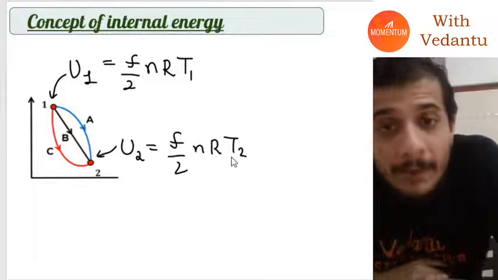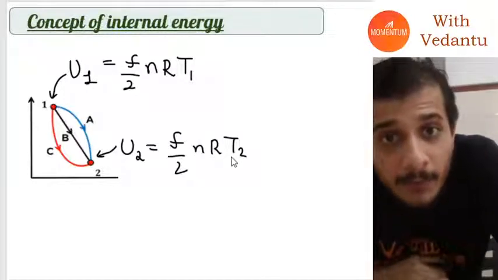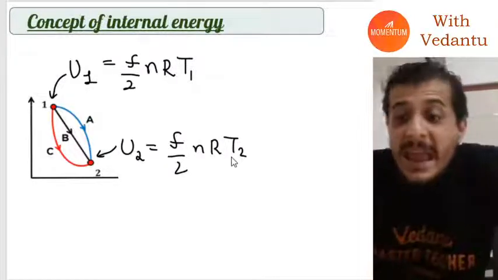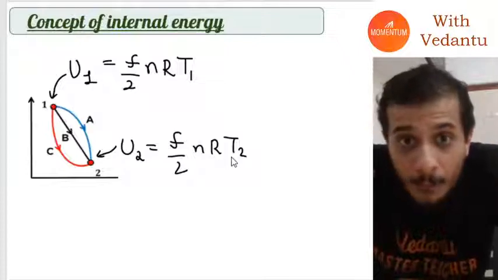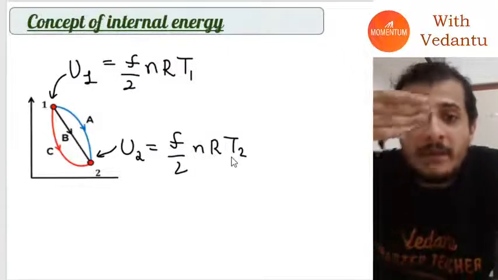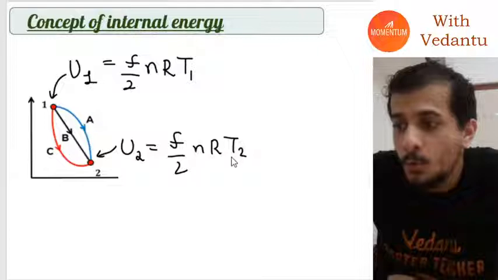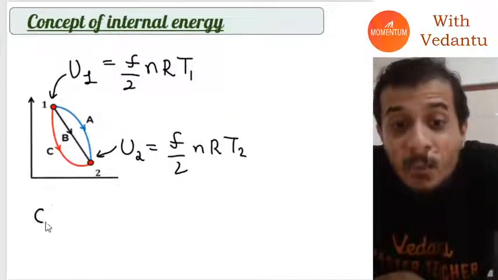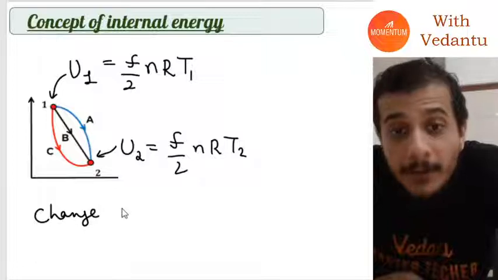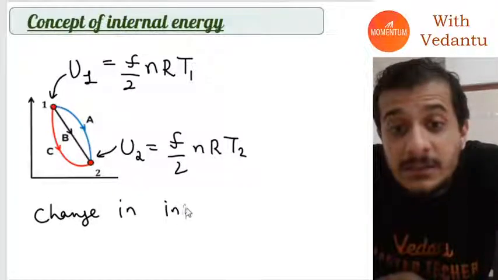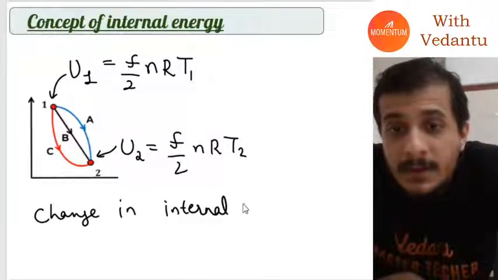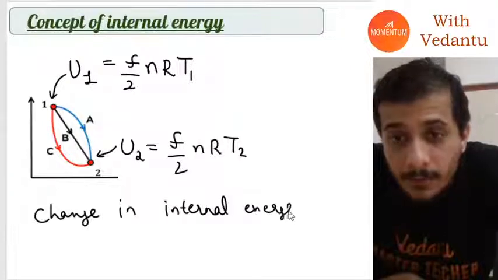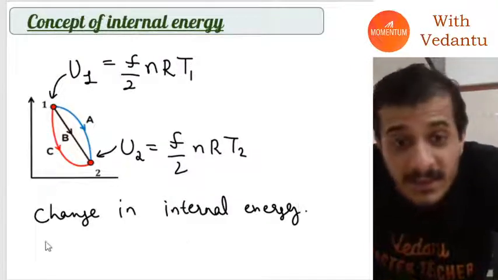Okay, I hope everybody understood. Now, if the gas comes from 1 to 2, it has many different paths that it can follow. And when it does, we get something called change in internal energy. And what will be the change in internal energy?